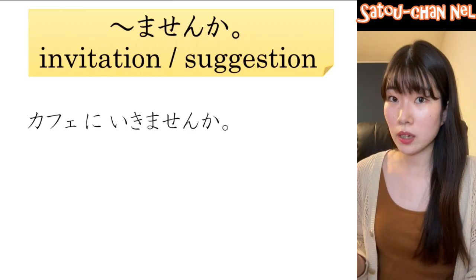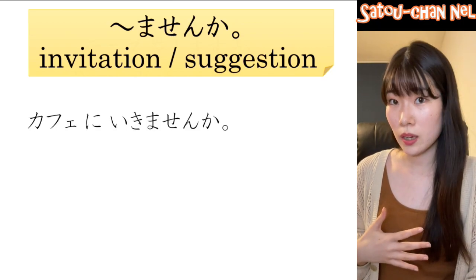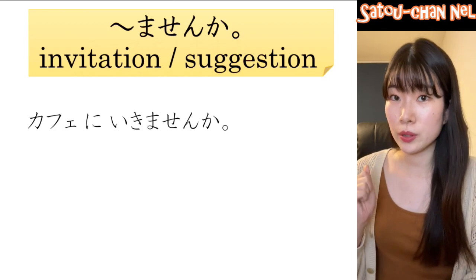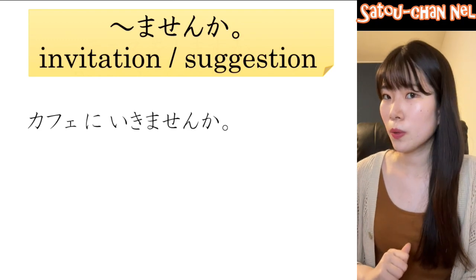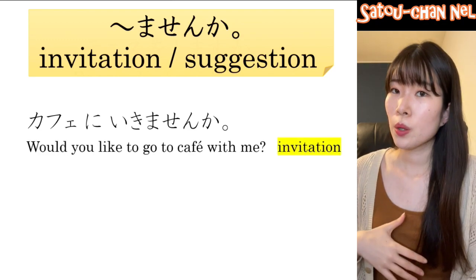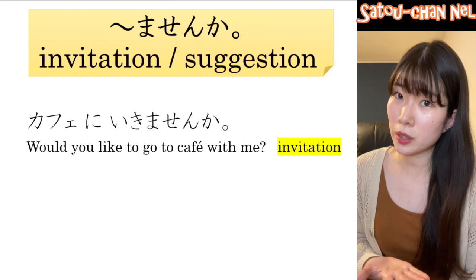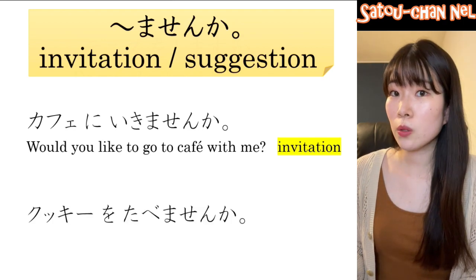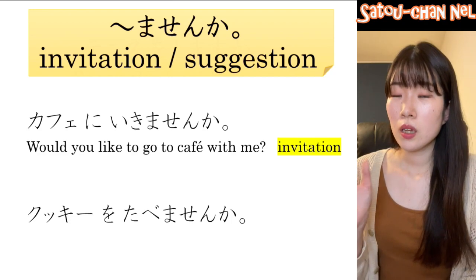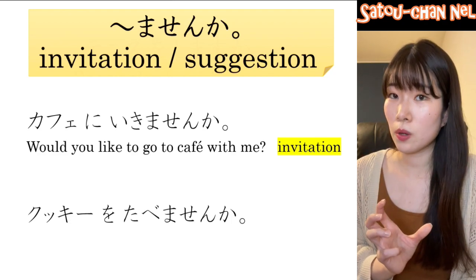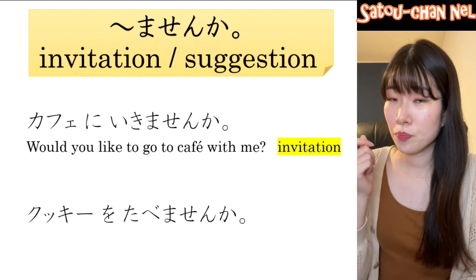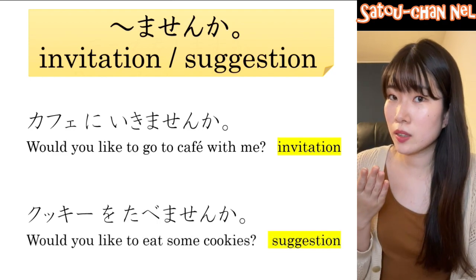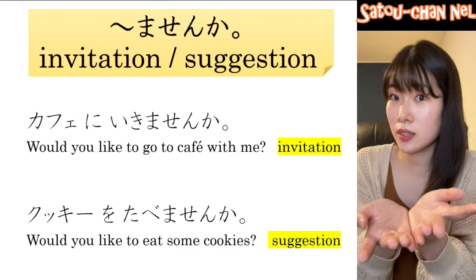カフェに行きませんか？行きません is a negative form of 行きます, to go. So, カフェに行きませんか means, would you like to go to a cafe with me? So it's an invitation. クッキーを食べませんか？食べません is a negative form of 食べます, to eat. So, クッキーを食べませんか means, would you like to eat some cookies? It's a suggestion.